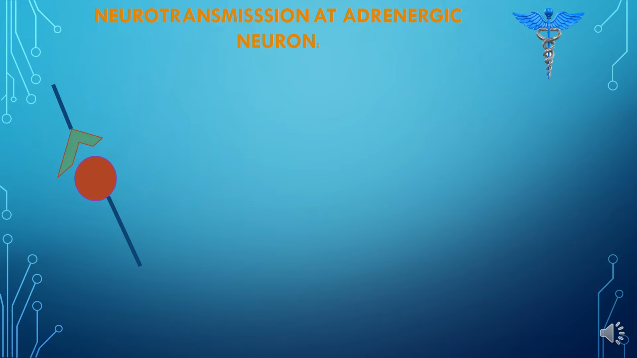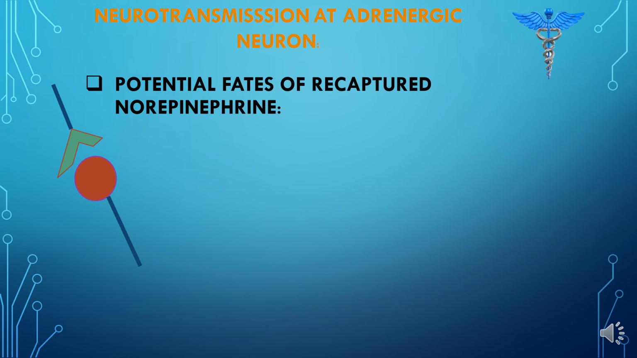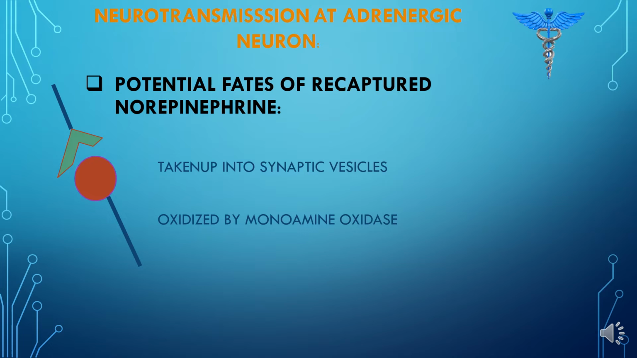Now, if a neurotransmitter is reuptaken back into the presynaptic neuron, what will its fate be? The recaptured norepinephrine can either be transported by the amine transporter into the synaptic vesicle, where it is stored until the arrival of the next action potential, or it can be oxidized by monoamine oxidase. Monoamine oxidase will convert it into inactive metabolites, and it can be excreted through urine. So this was all the mechanism of neurotransmission through the adrenergic neuron. Now we are going to move to our next topic, the adrenergic receptors.